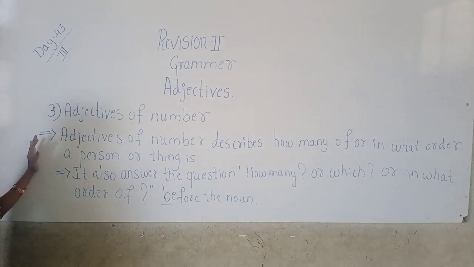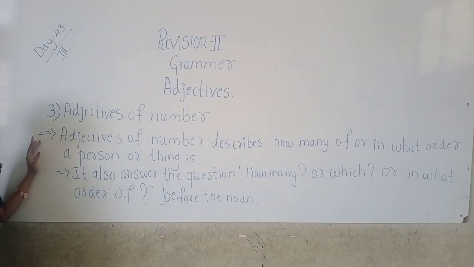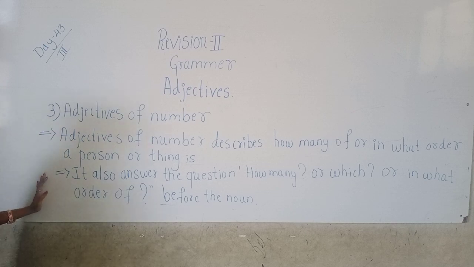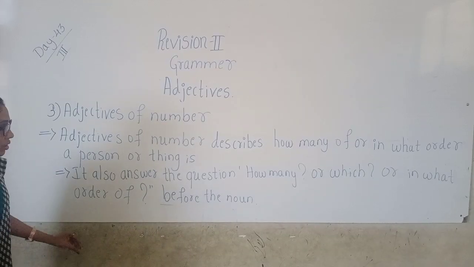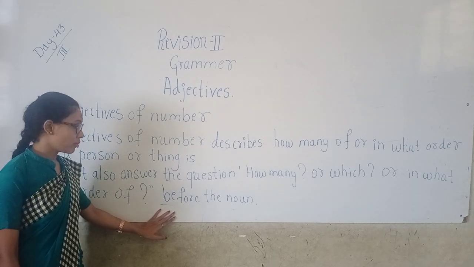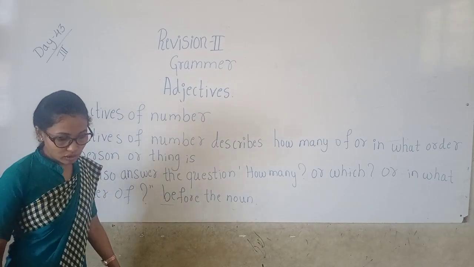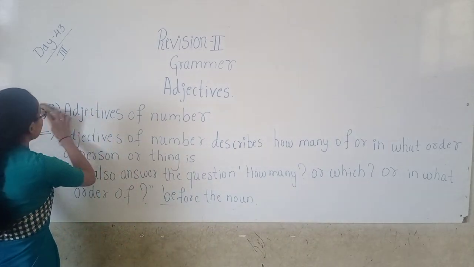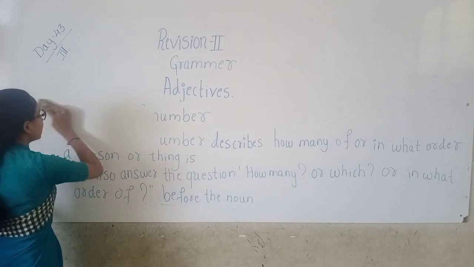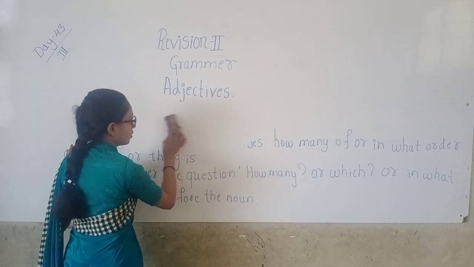Okay. So adjectives of number describe how many or in what order a person or thing is. It also answers the question how many, which, or what kind of a person or thing, and is always used before the noun. Okay, children. So let us see one example. There are two children.